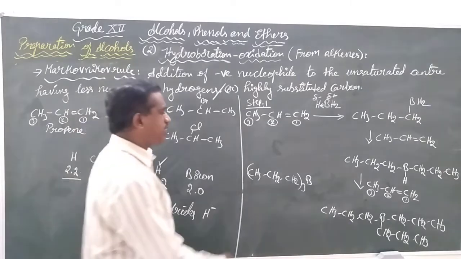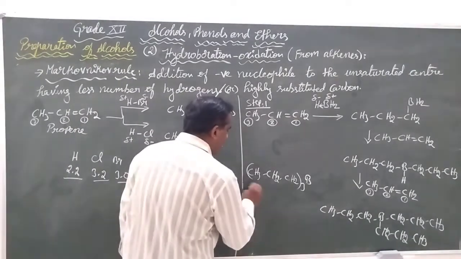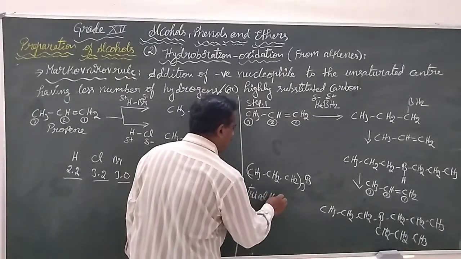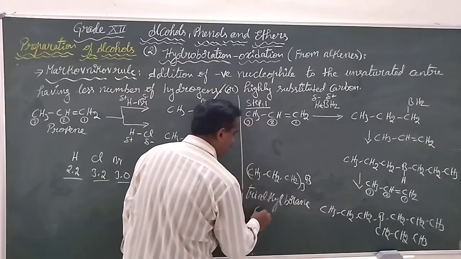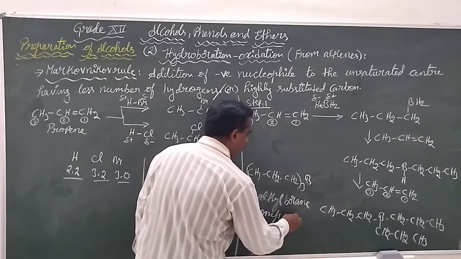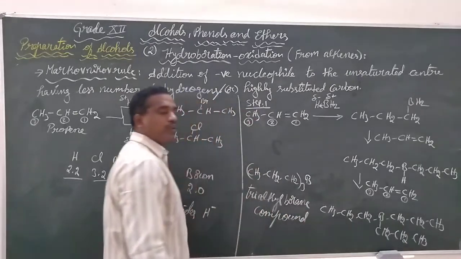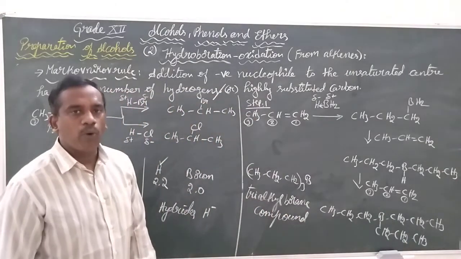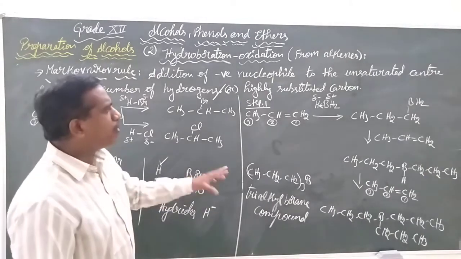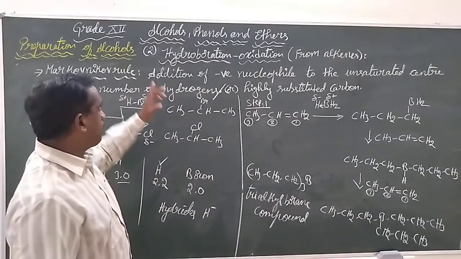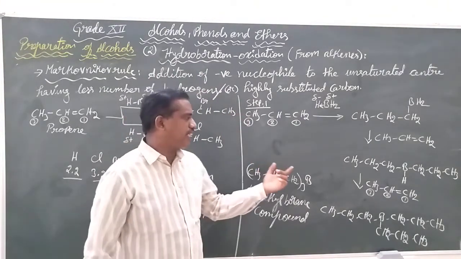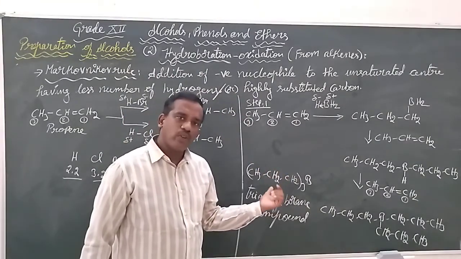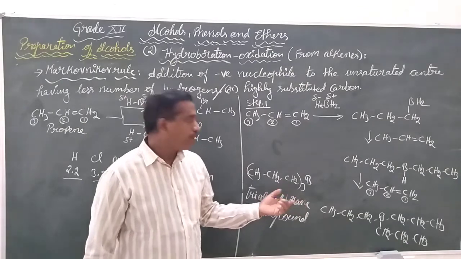Shall we call this one trialkyl borane? We are going to call this the trialkyl borane compound. Up to now we worked with the first step, that is hydroboration, meaning that to the unsaturated center we had added the hydrogen and also the borane.